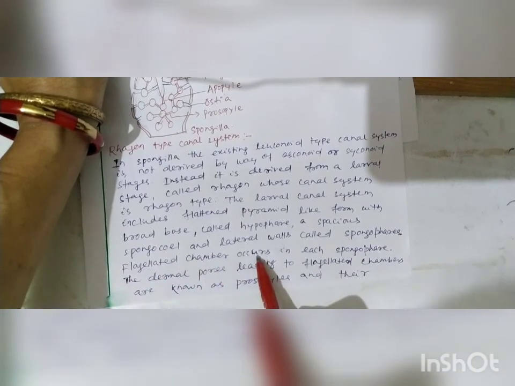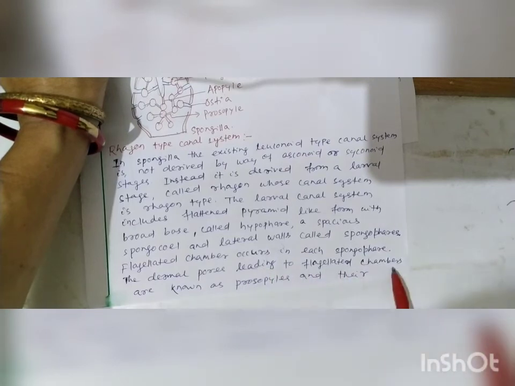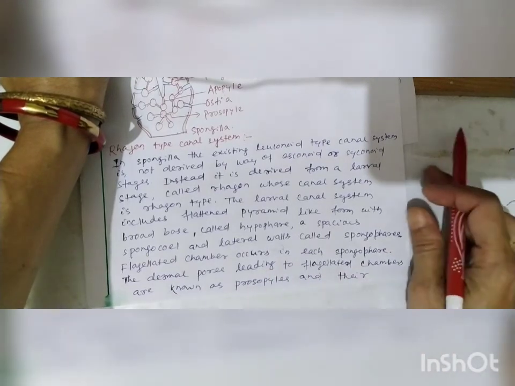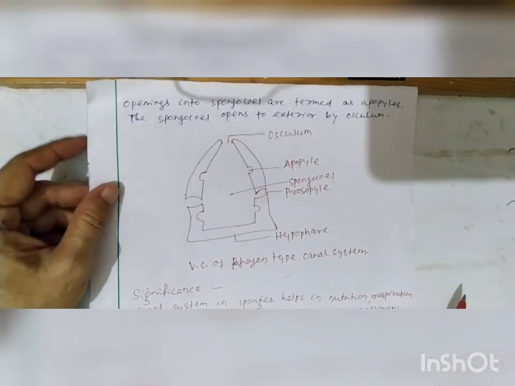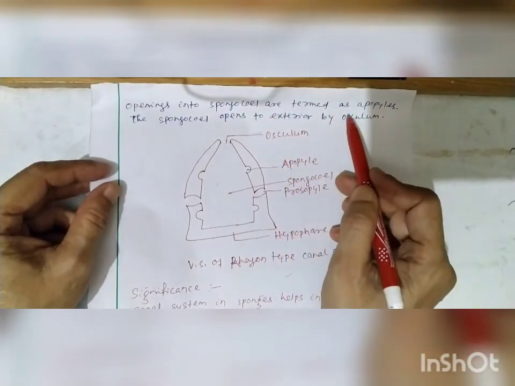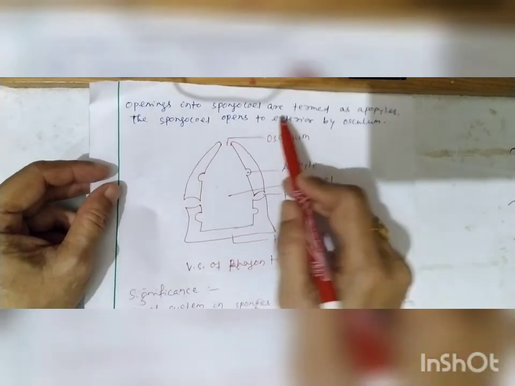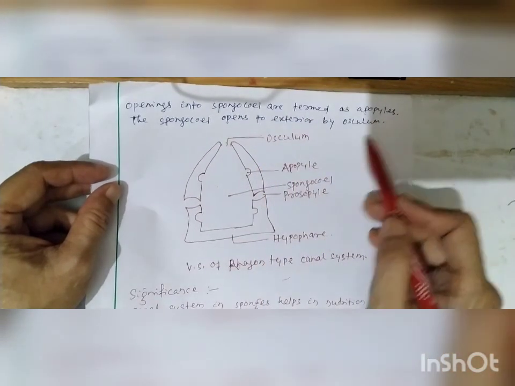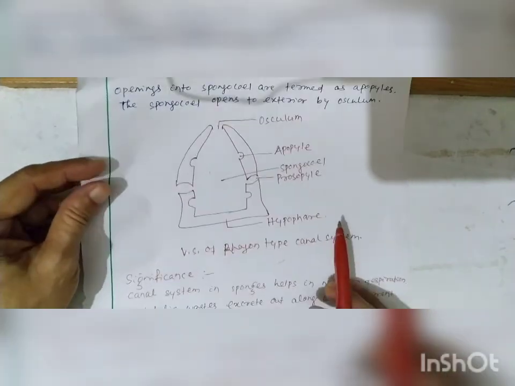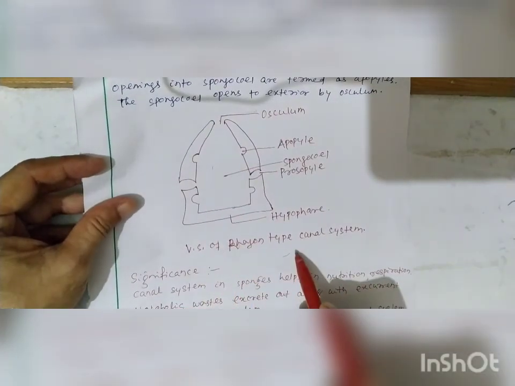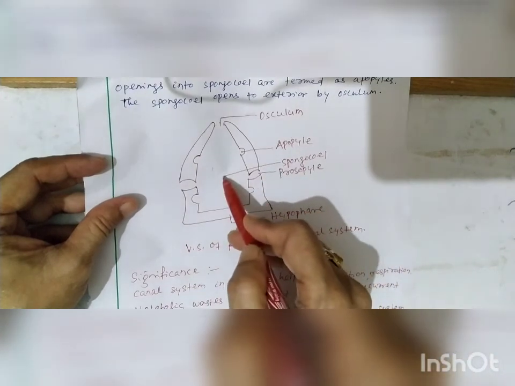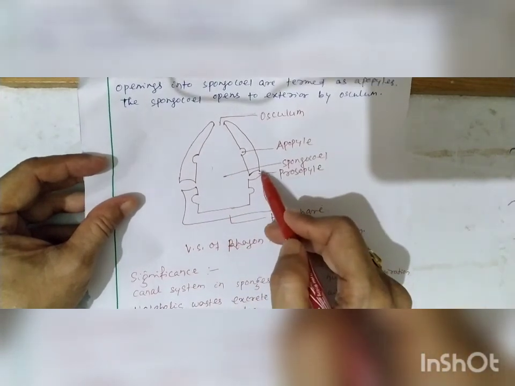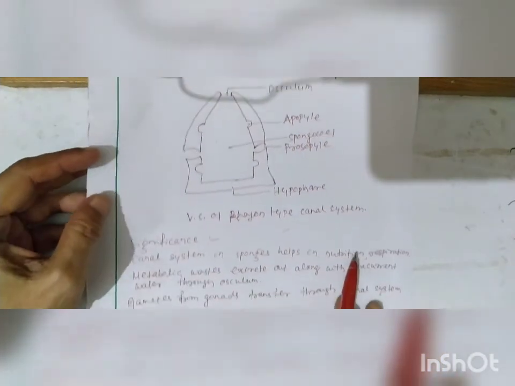Flagellated chambers occur in each spongophore. The dermal pores leading to flagellated chambers are known as prosopyles, and their openings into the spongocoel are termed apopyles. The spongocoel opens to the exterior by the osculum. This is the diagram of the vertical section of the Rhagon type canal system. This is the hypophore. This is the spongocoel. This is the prosopyle, and this is the osculum.